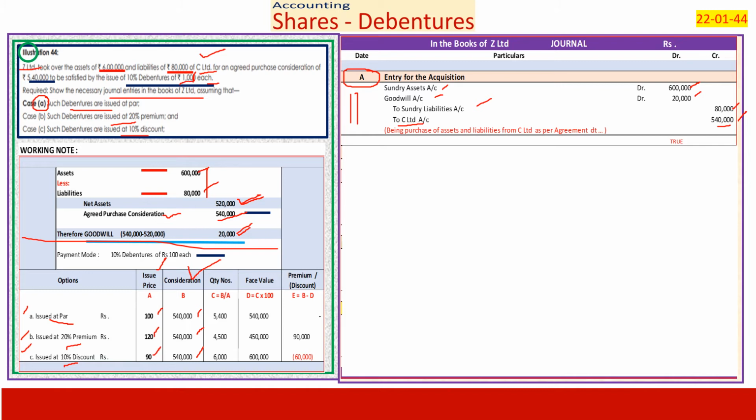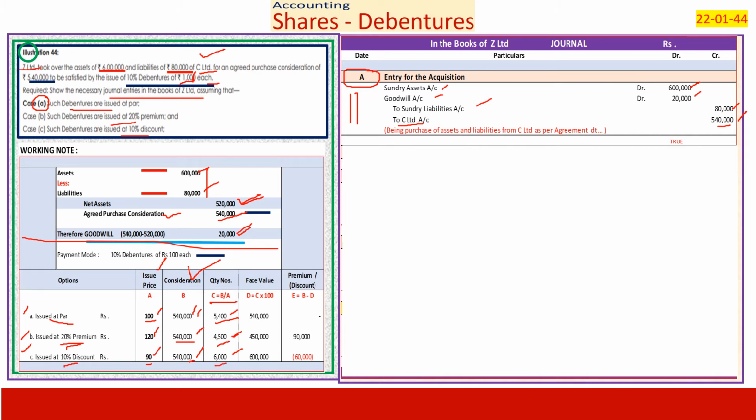How many debentures will we issue? For 5,40,000 payment, my debentures are worth 100. I will pay 5,40,000 divided by 100, which means 5,400. Second, in the second situation where my debentures are valued at a premium, I issue fewer debentures. 5,40,000 divided by 120, 4,500 debentures. Number 3, here I issue my debentures at a concessional price of 90, which means I end up issuing more debentures. Simply put, 5,400 in the first case, second case 4,500, third case 6,000.